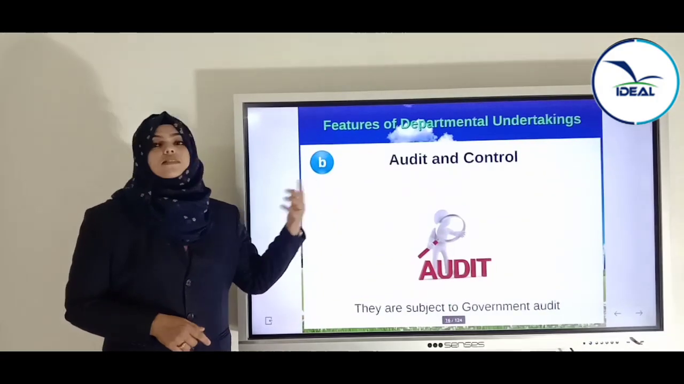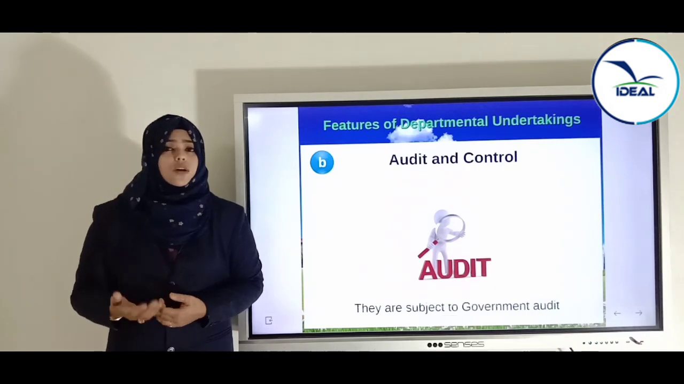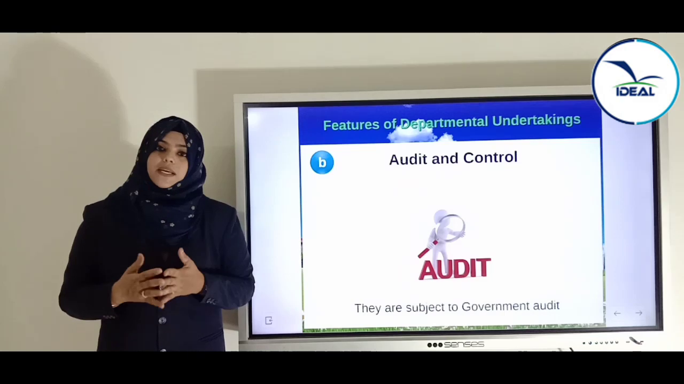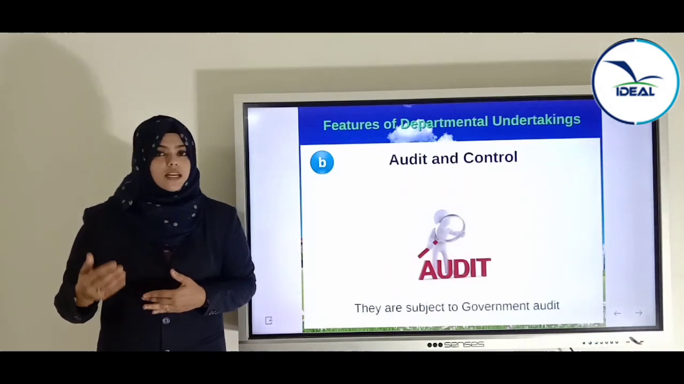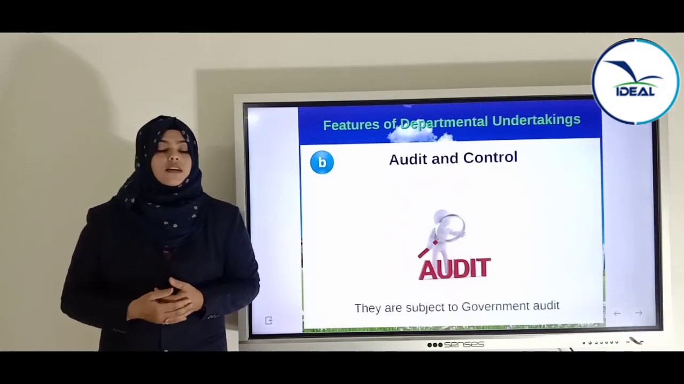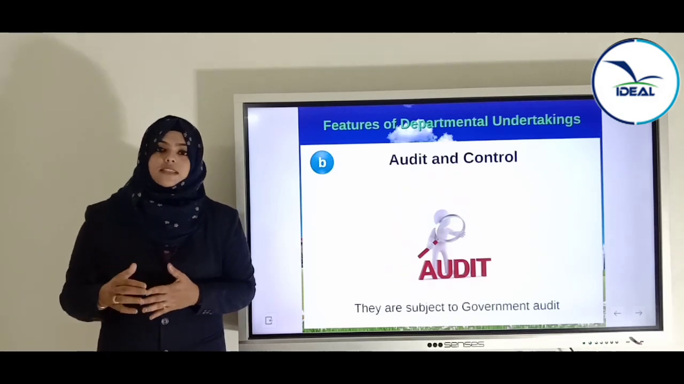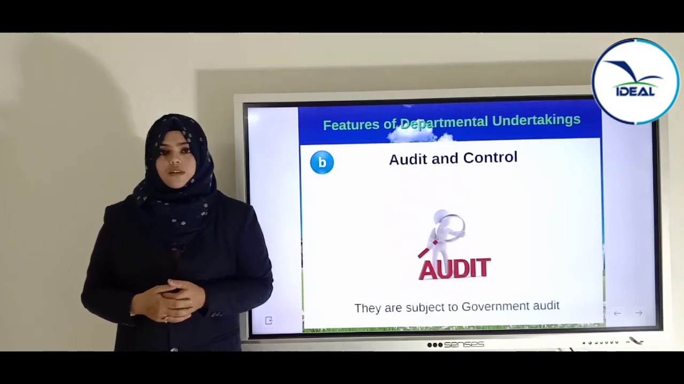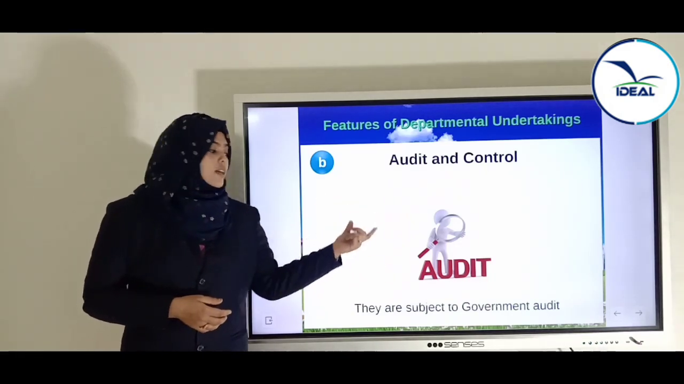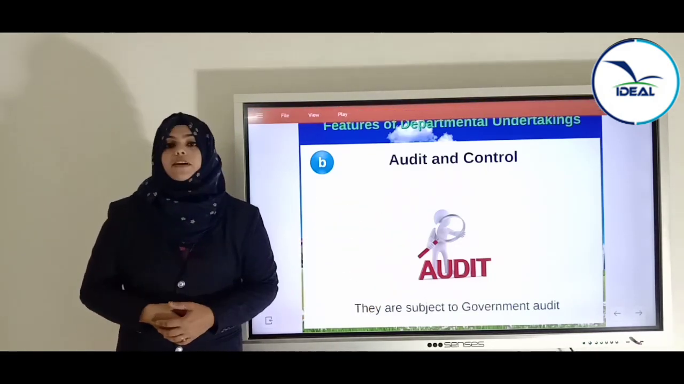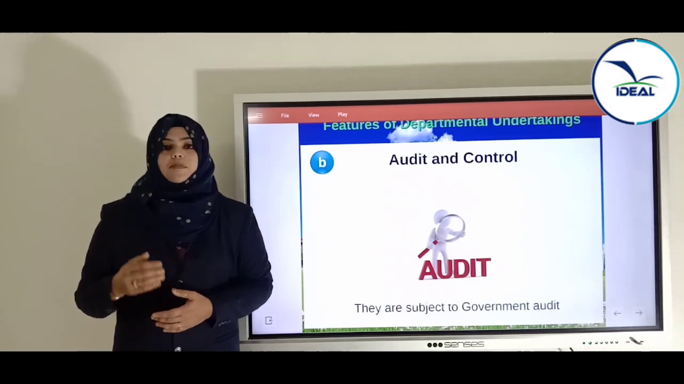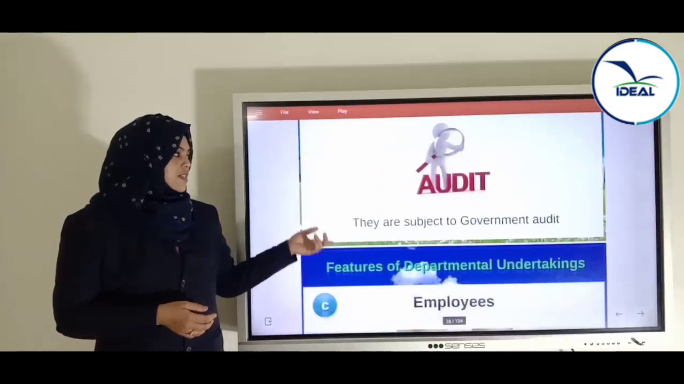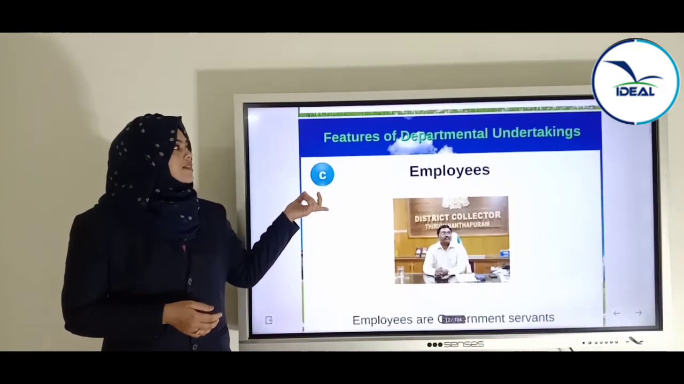Now the second feature is audit and control. What is audit? You might have heard of this word, audit. Audit means inspecting the books of accounts. We have studied the vouchers and all now in accounting. So with that voucher, the auditor will check the entries of the business transactions whether it is correct or not. So audit and control is, they are subject to government audit. That is, it is compulsory for departmental undertaking to conduct audit and control procedures. So auditing is necessary, auditing is compulsory.